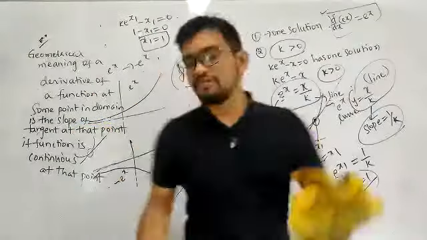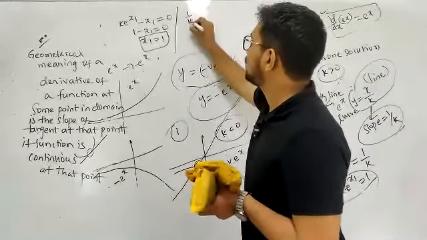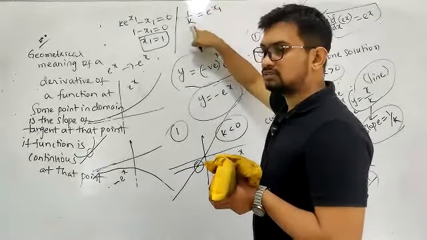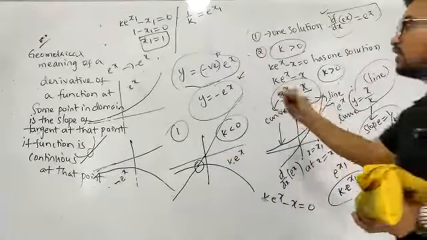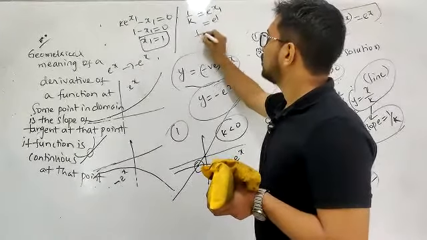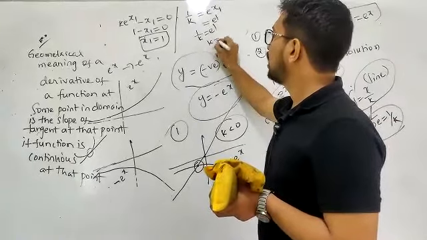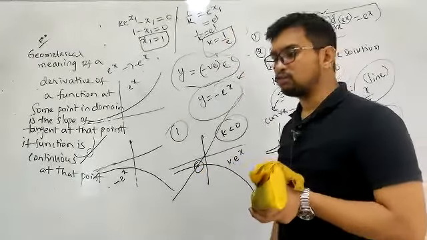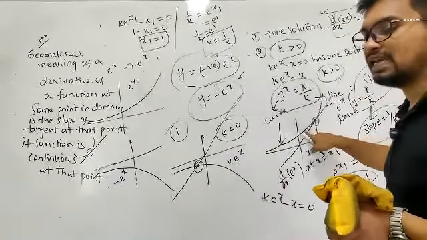So the slope of the tangent: if x1 is equal to 1, what does the slope of the tangent become? The slope of that curve is 1/k, which is e power x1, as we took from the question. So e power 1. So 1/k value is e power 1 if that is behaving as a tangent. So k will be 1/e. When k is 1/e, this line becomes a tangent to this curve.